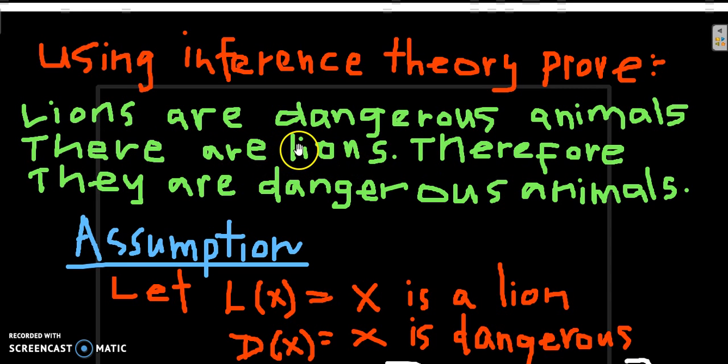That is another proposition. Therefore they are dangerous animals. This is one statement, this is another statement, and we have to prove the conclusion: therefore they are dangerous animals. That's what we have to prove.